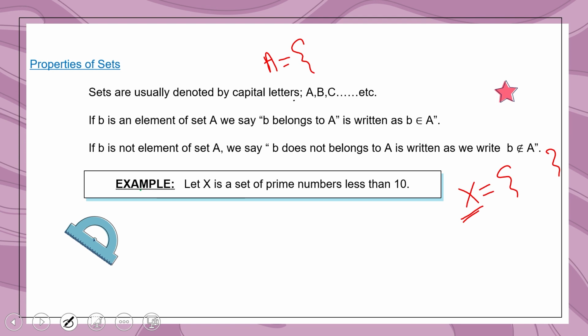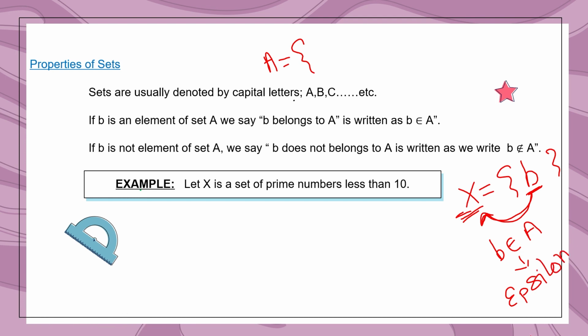And if B is an element of set A, suppose X is a set and B is an element of this set, we can say B is a member of this set, or we can say B belongs to X. And basically this is denoted by B belongs to A. This is a symbol of epsilon or belongingness. This symbol is called epsilon.